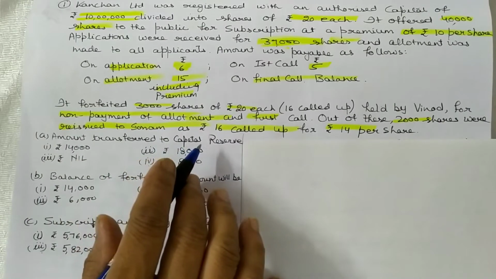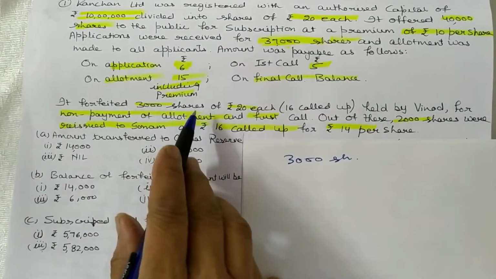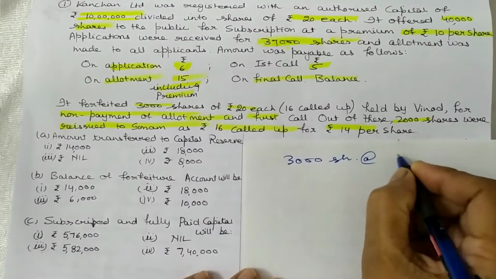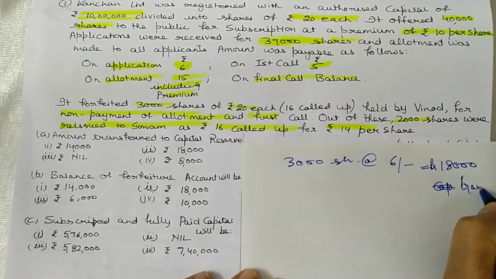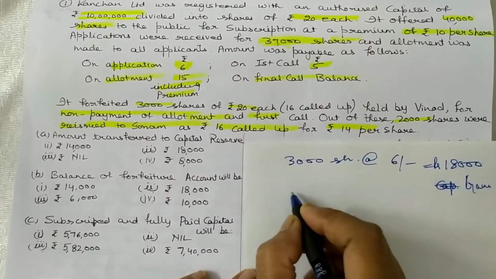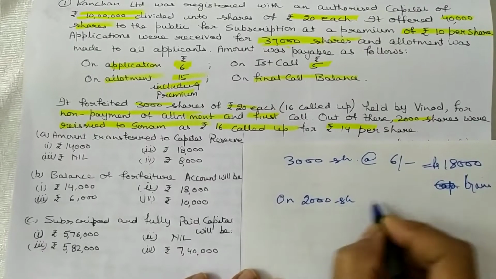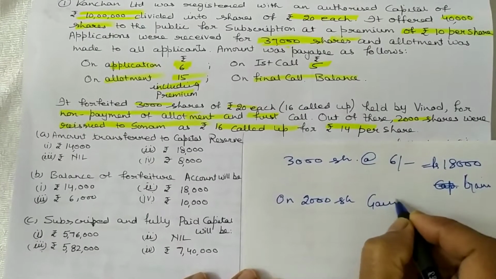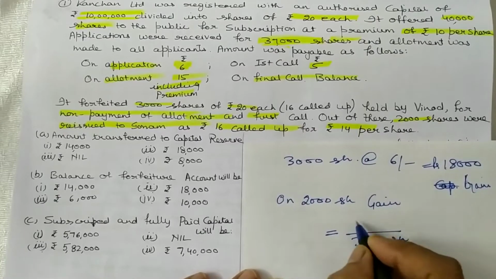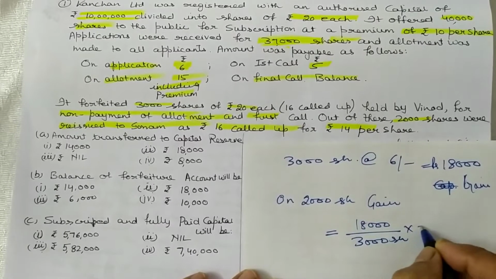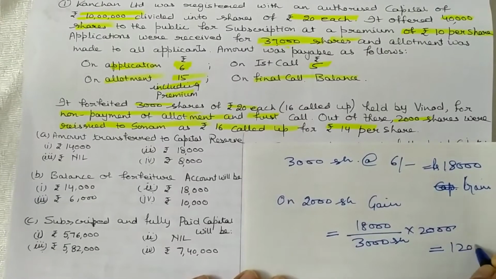What is the amount transferred to capital reserve on which only application money is received at the rate of 6 per share. So it means 18,000 is on forfeiture and on 2,000 shares, because 2,000 shares were reissued, the gain is equal to 3,000 shares per gain is 18,000 and on 2,000 shares it is 12,000.